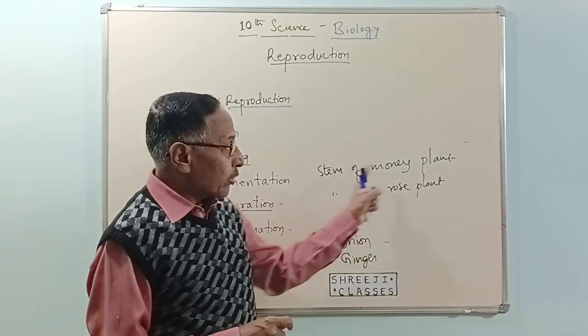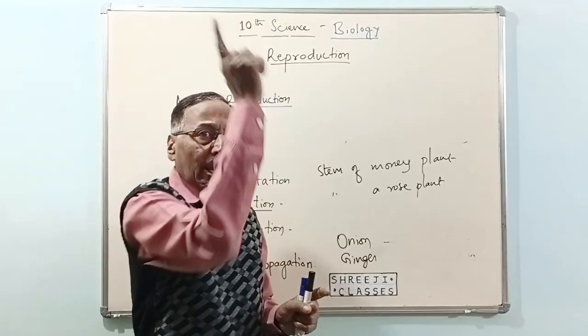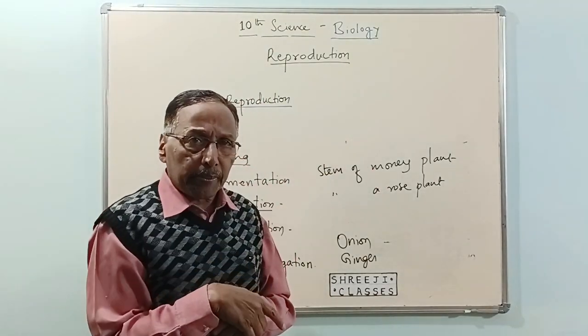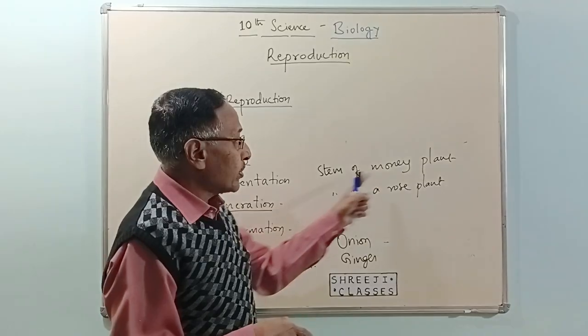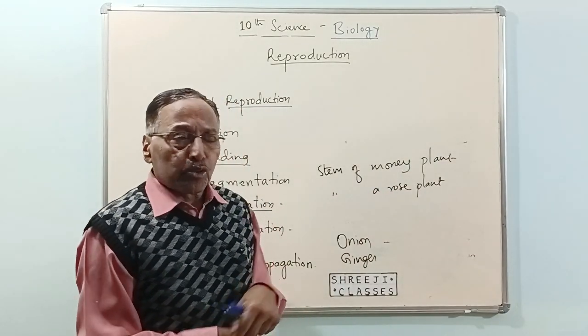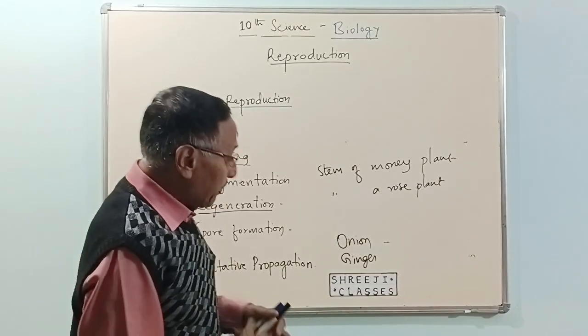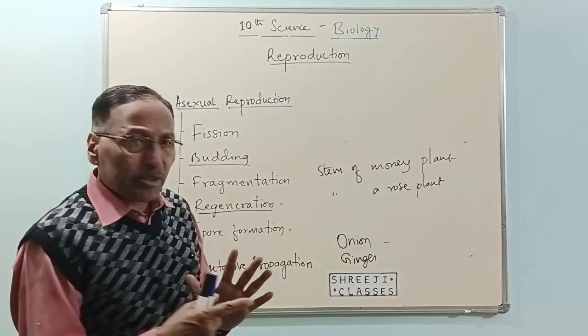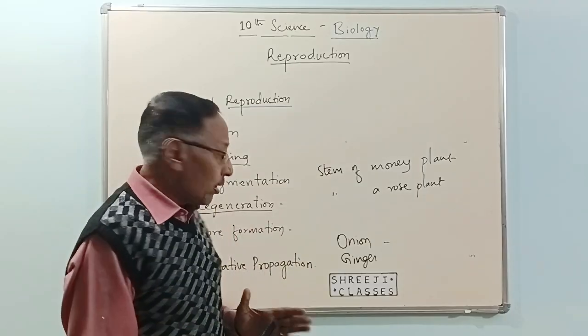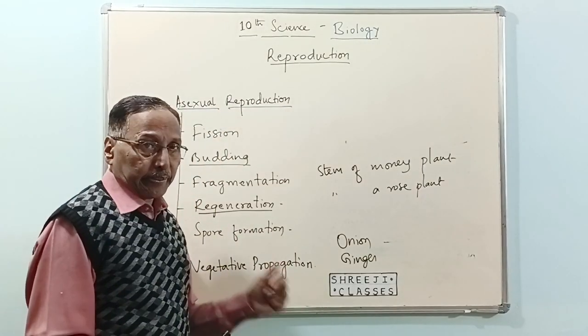Similarly, you can grow money plant. Money plant goes as a climber, is it not? Take a small cutting of money plant, place it in soil or even in water, it grows into a new money plant. Like that, sugar cane also. So many plants can be grown from the parts of a plant other than flower. This we call vegetative propagation.